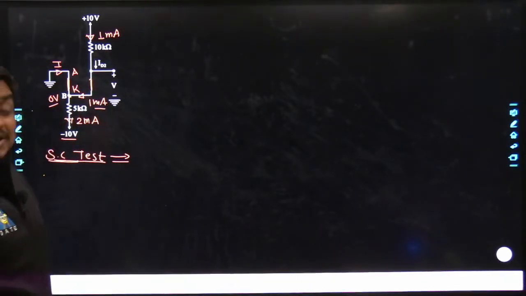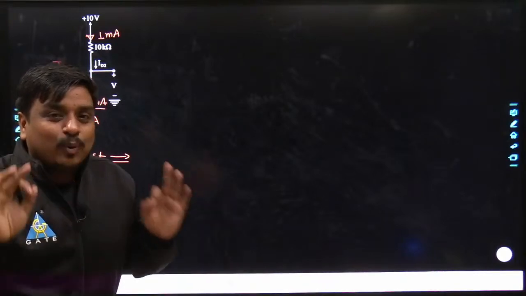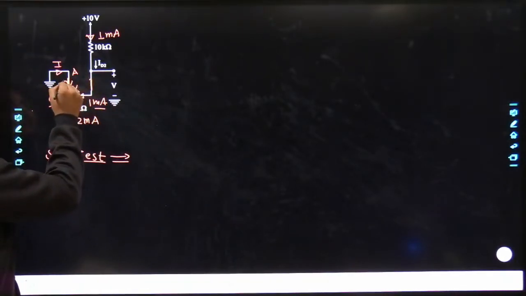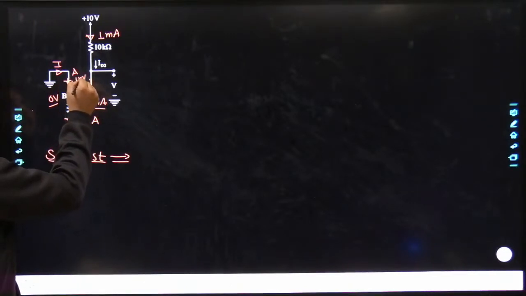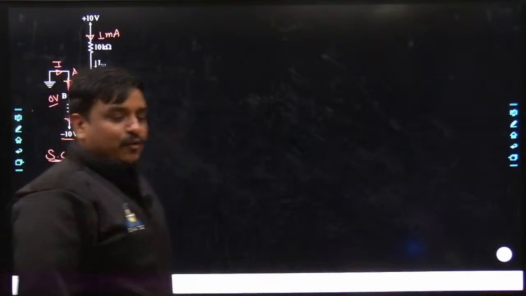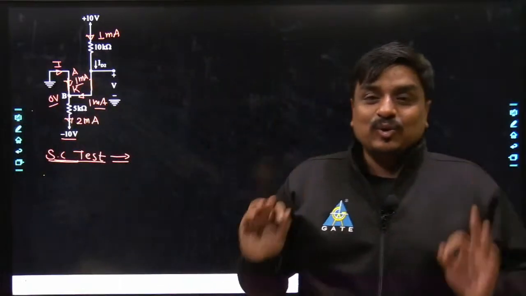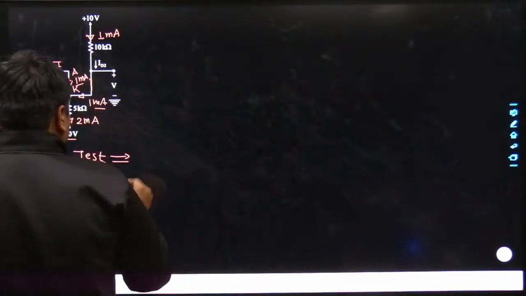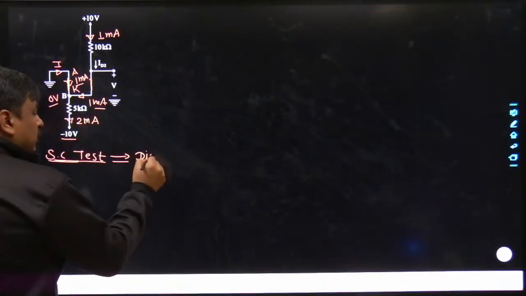My dear friends, just to satisfy the requirement of the KCL, this is 1 milli, this is 2 milli, the additional 1 milliampere of current has to come through this branch, and that too from anode to cathode. So even from the short circuit test, you could figure it out, the same concept. What it is, that the diode is on. Diode is on.